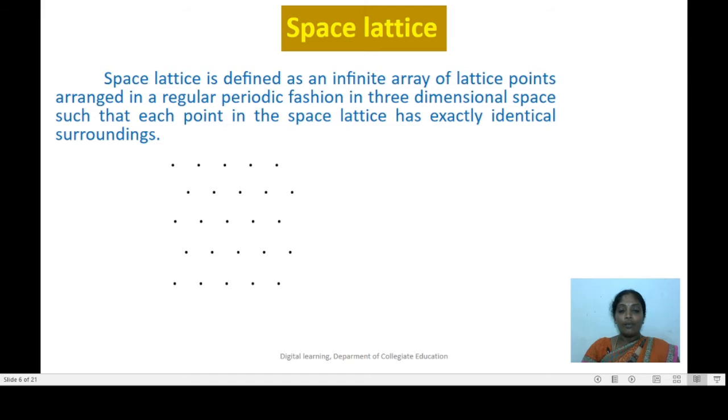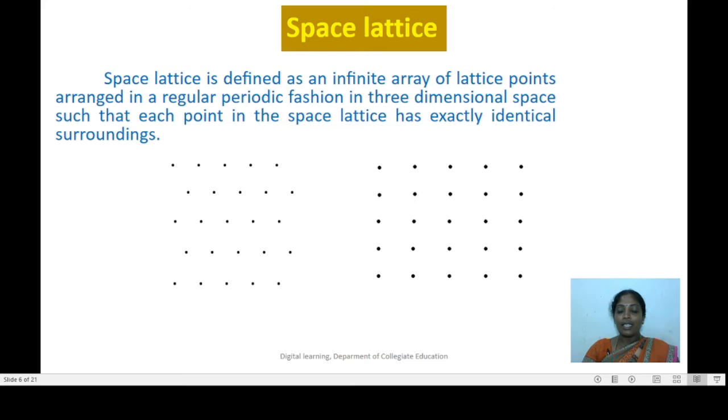Now look at the space lattice. Each point has exactly identical surroundings. Such an arrangement of the lattice points is called space lattice. Now here on the slide, there is one more example for space lattice.